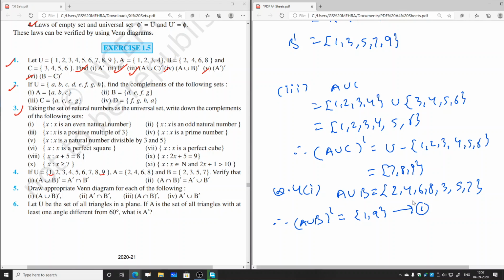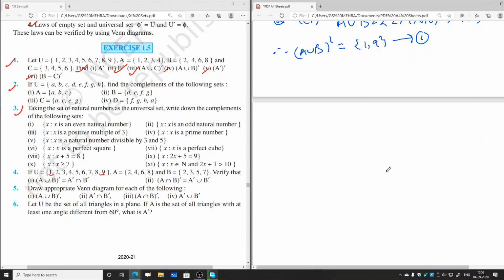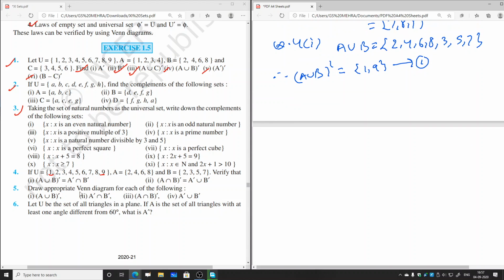Then next what we will do is we will solve the right hand side. So what is the right hand side here? A complement intersection B complement. First we will find A complement. A complement equal to, from this set U we will remove the elements of set A, that is 2, 4, 6, 8. So what will remain is 1, 3, then 5, 7, 9. So this is A complement. Then we will find B complement. So what is B complement? B complement equal to, from the set U we will remove the elements 2, 3, 5 and 7. So what will remain is 1.